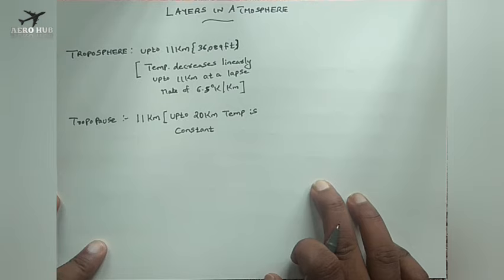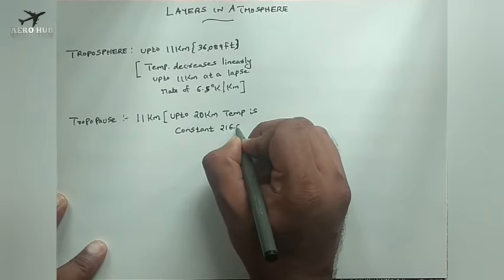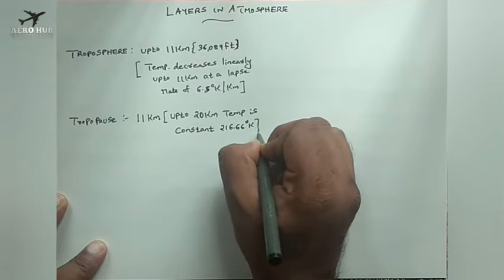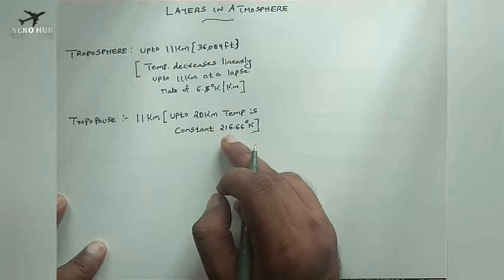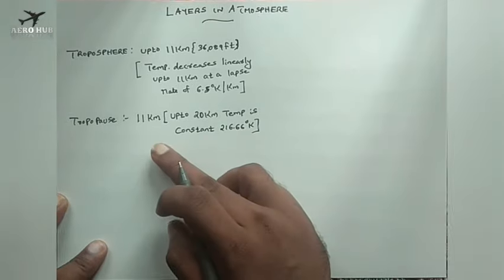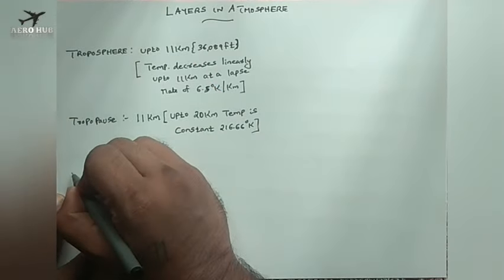When you compare the variation of pressure and temperature, the pressure will be decreasing throughout, but the temperature will have different fluctuations: it decreases up to 11 kilometers and is constant from 11 to 20 kilometers, and the constant value is 216.66 degree Kelvin. After the tropopause we have something called the stratosphere.